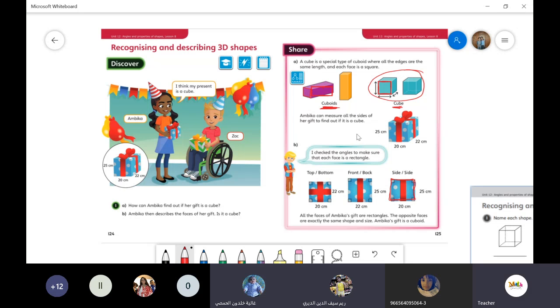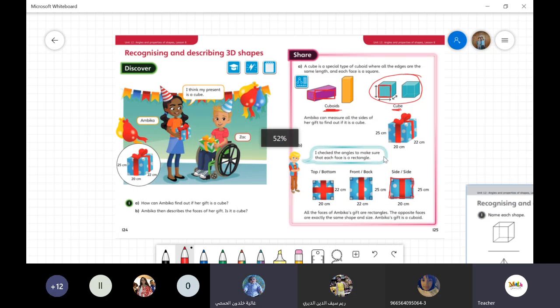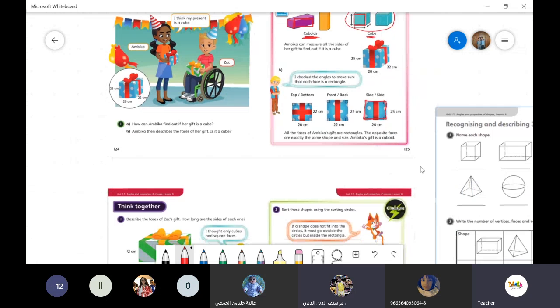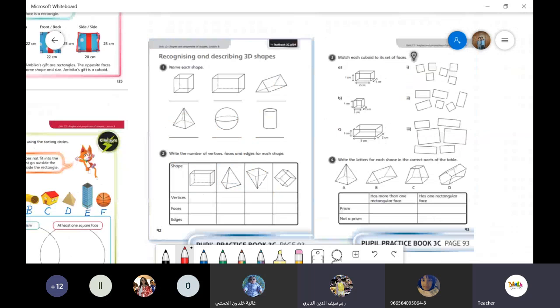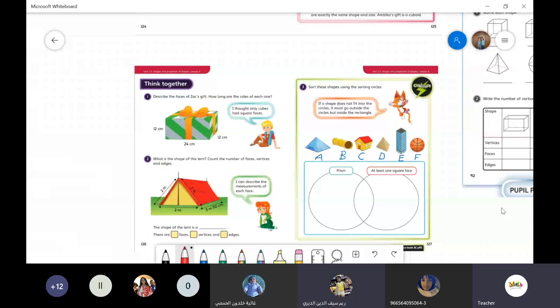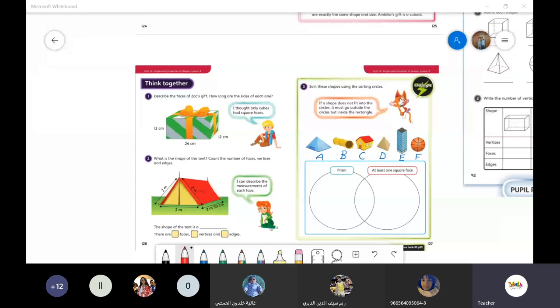Now listen carefully. It's enough for today. Tomorrow we're going to continue the same lesson. We're going to do these two pages and the practice book. Tomorrow, again, we're going to continue the same lesson, which is about 3D shapes.